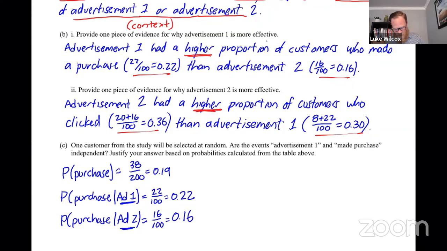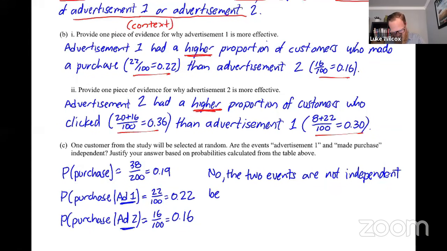So let's go ahead and answer the question here. First, we want to say, no, they are not. The two events are not independent. Now we need to be very clear on our justification for why we're saying the two events are not independent. So we're going to say it's because these three probabilities that we've calculated here do not equal one another. All three of them are different. In fact, if any two of them were different, we would know that these two probabilities are not independent.